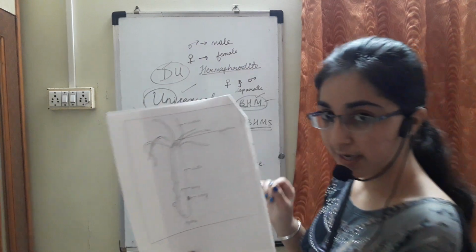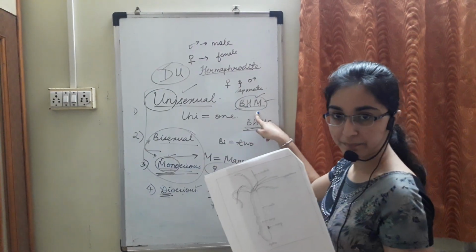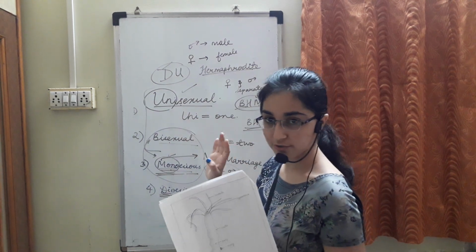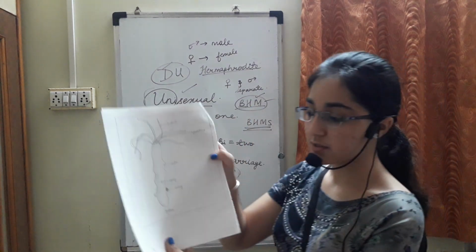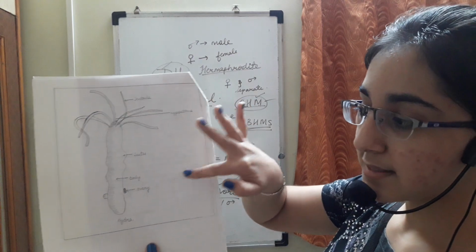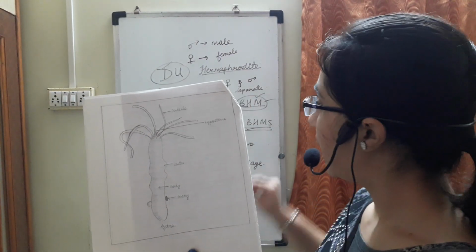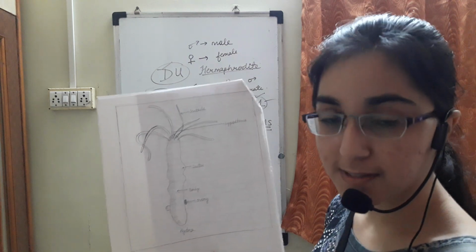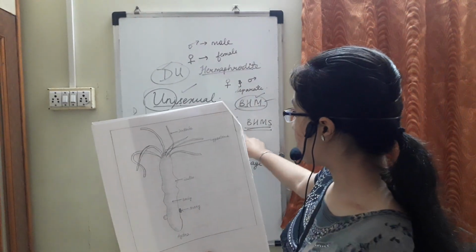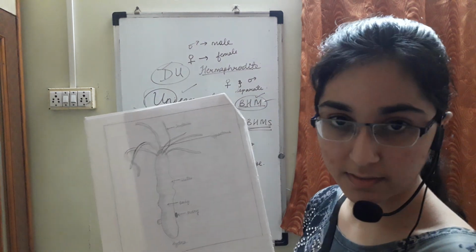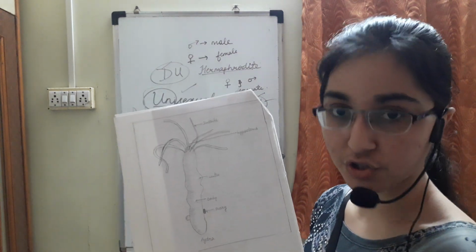Be careful of what I told you: BHM. And this is DU: dioecious, unisexual. In Hydra, testes and ovary are both present in the same individual. So we say hermaphrodite, or bisexual and monoecious. Three words for the same organism. So be careful with the terminologies.